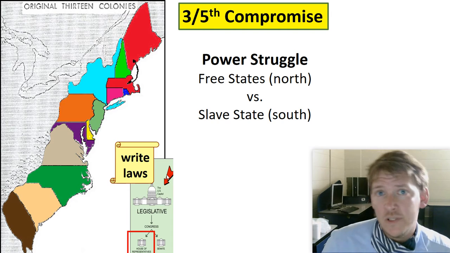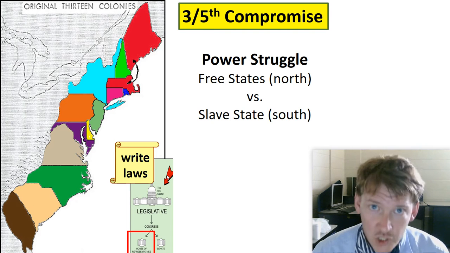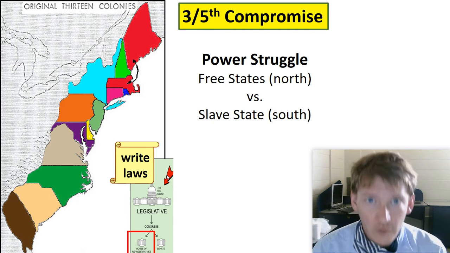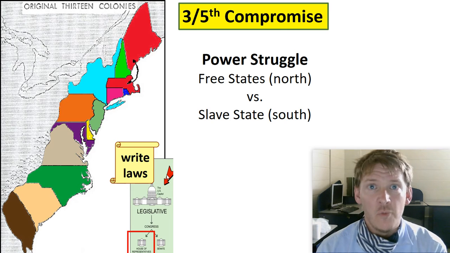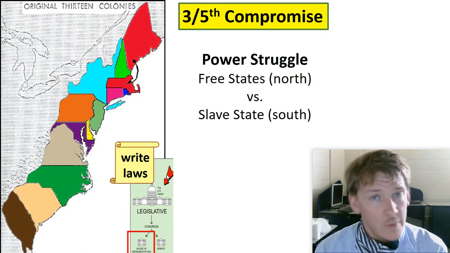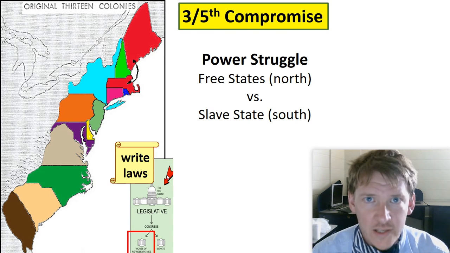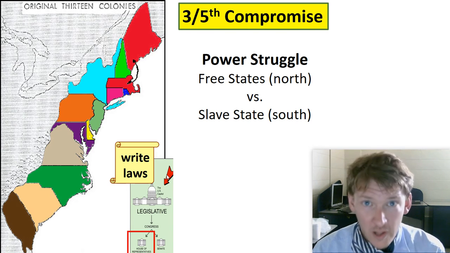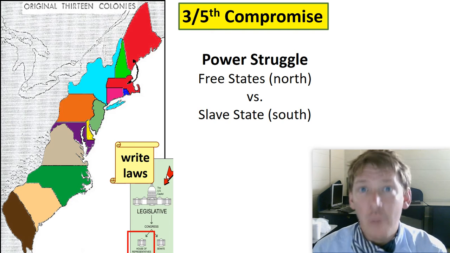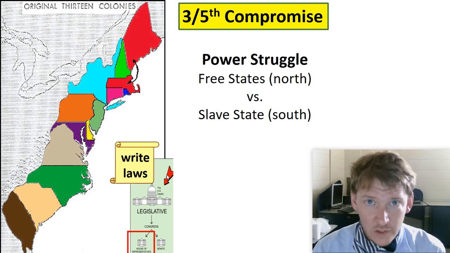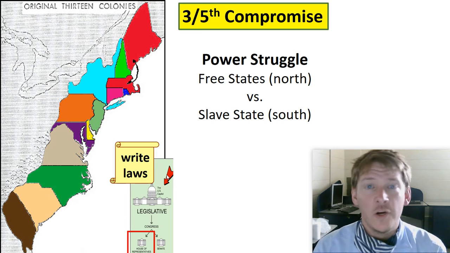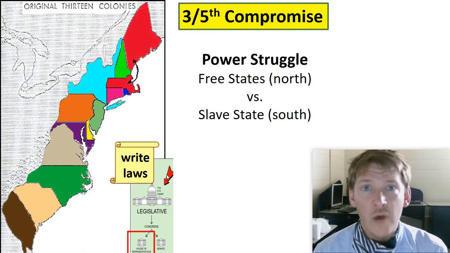The 3/5 Compromise, one of the more nefarious, odious compromises in our history. It does not solve the issue of slavery, and some often criticize the 3/5 Compromise as the government outright not addressing what needed to be addressed, like getting rid of the immoral and unethical practice of human bondage. Our government leaders did not do that. If you want to criticize them for such, then you are right to do so.